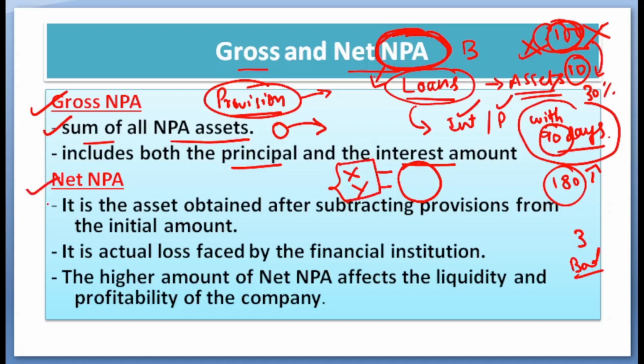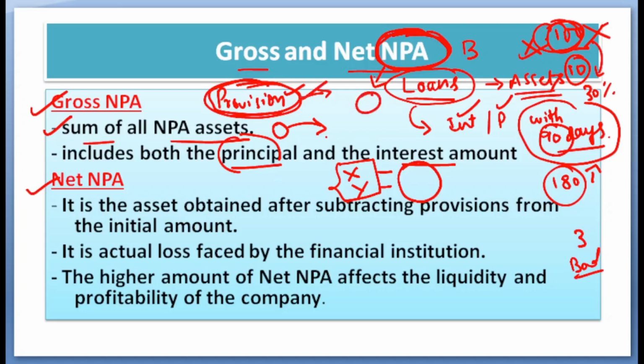What are net NPAs? We discussed provisions here. So what is the actual loss for the bank? When you deduct your provision amount from the gross amount, the amount that is due, that is the actual loss that the bank is going to show in accounts that particular year, right? Because already you have a provision, you have put aside money.